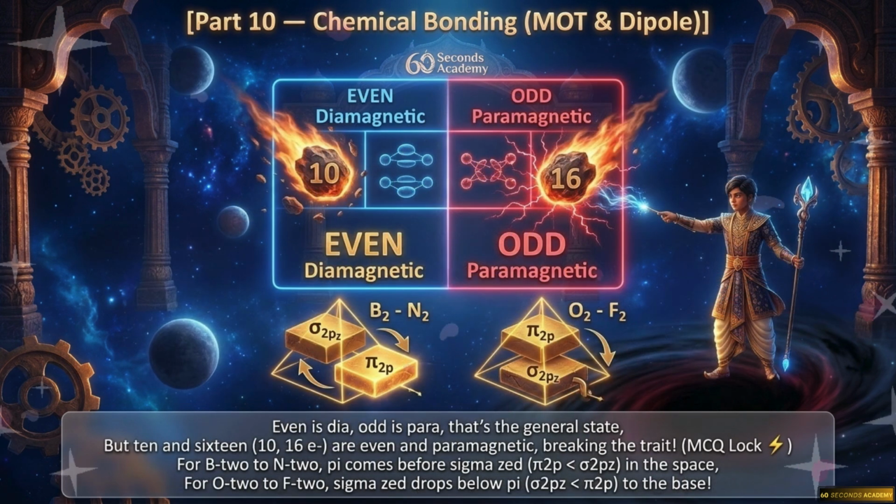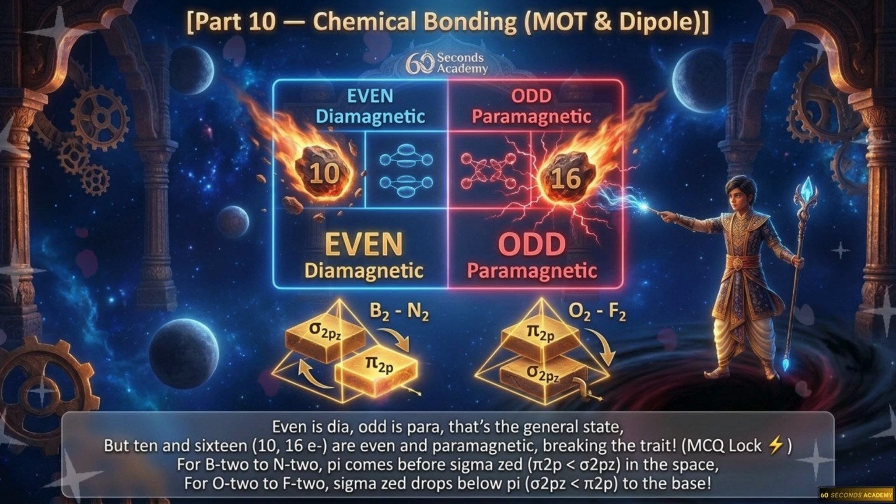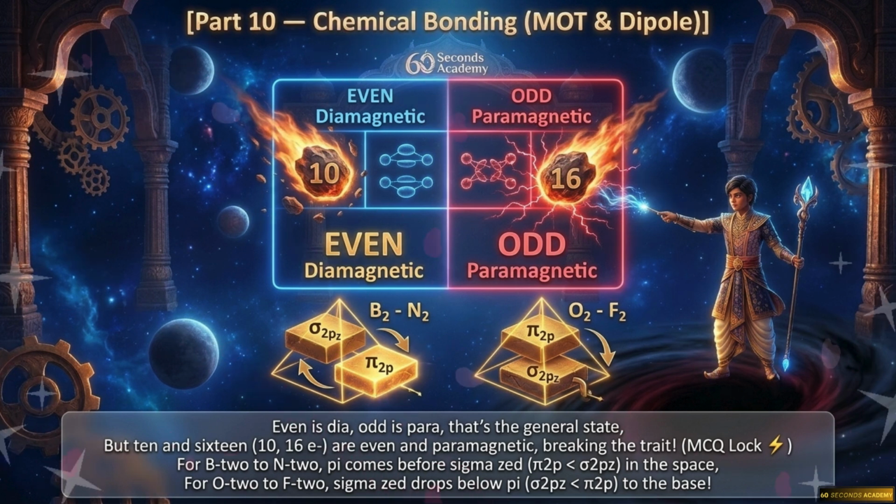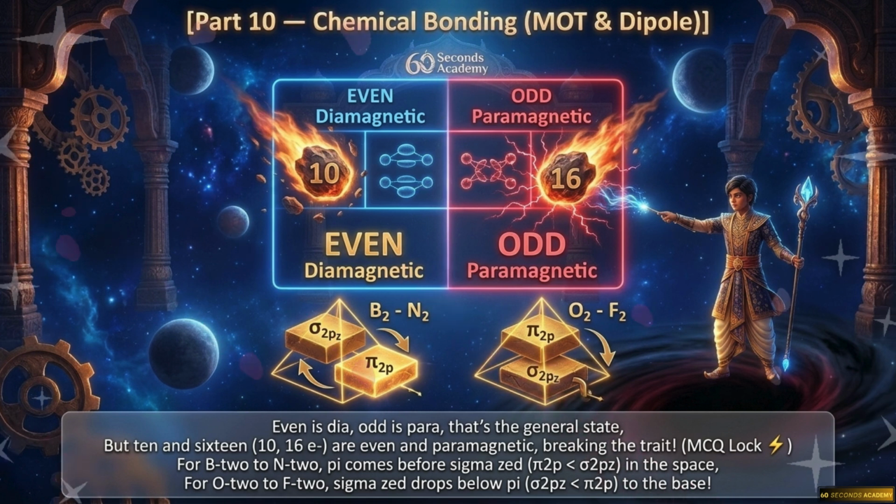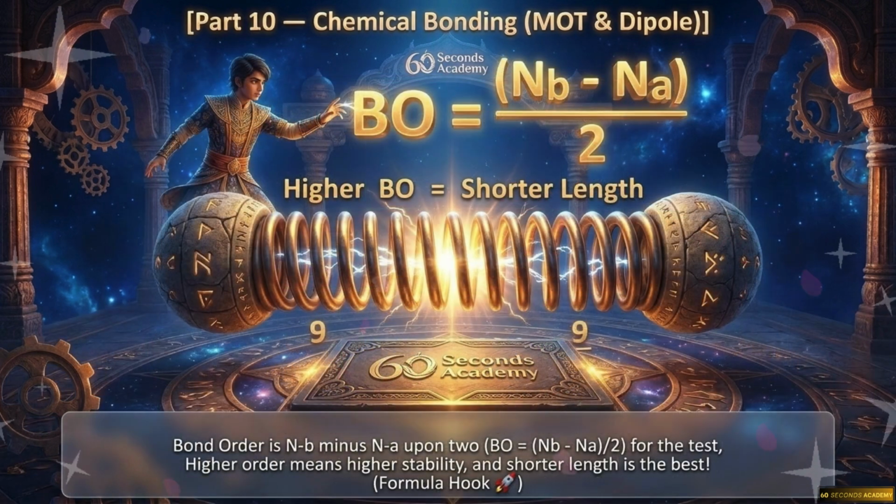Even is dia, odd is para, that's the general state. But 10 and 16 are even and paramagnetic, breaking the trait. For B2 to N2, pi comes before sigma Z in the space. For O2 to F2, sigma Z drops below pi to the base. Bond order is NB minus NA upon 2 for the test.